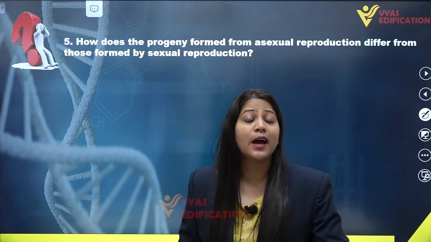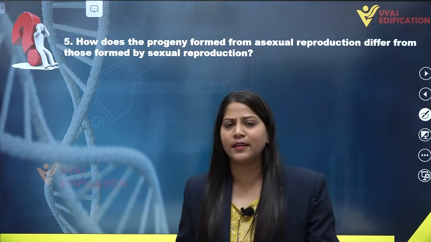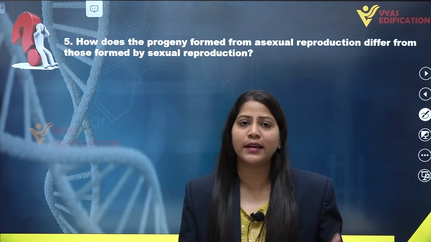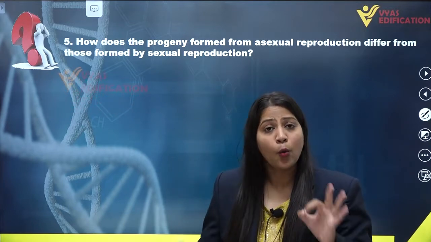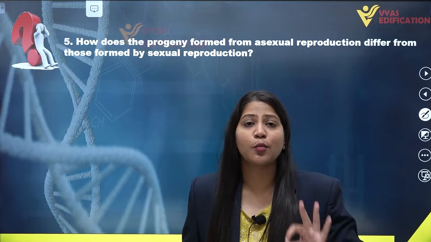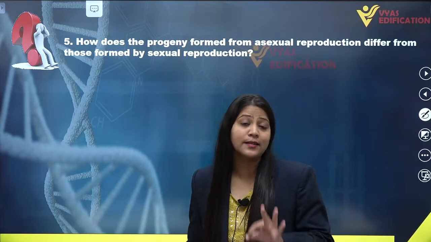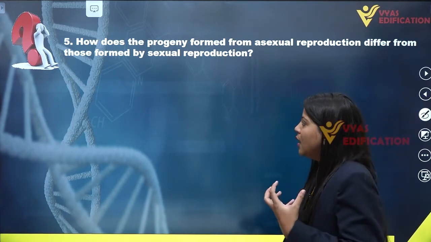They are not exactly identical to their parents. They are similar to their parents, but not exactly similar genetically or morphologically. Whereas offsprings are genetically as well as morphologically similar to parents in asexual reproduction, which is the primitive type of reproduction.